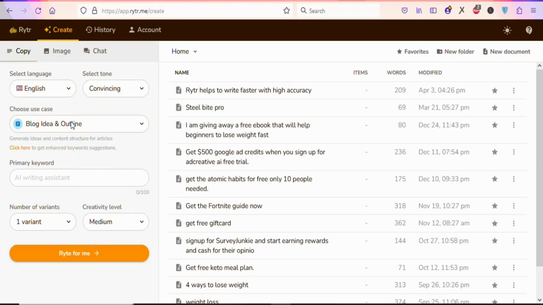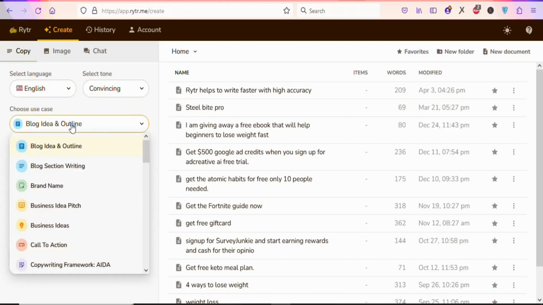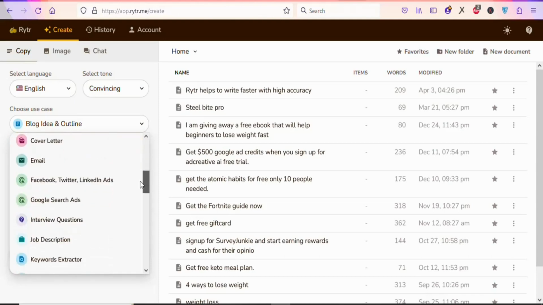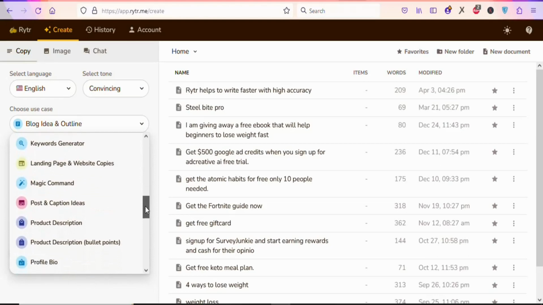Once you select the tone, the next step is that you are going to select whatever you want to generate. If you want to generate a blog idea and outline, you are going to select it right here. If you want to use it to generate a blog section, you are going to select this one right here. You can see a whole lot of different things that you can use this particular tool to do. You can see many others.